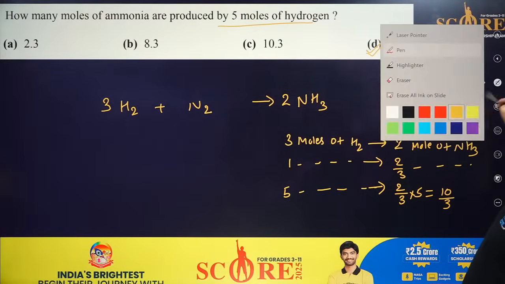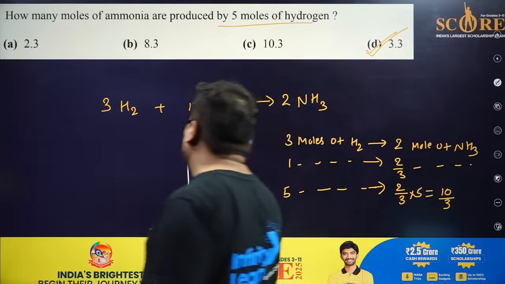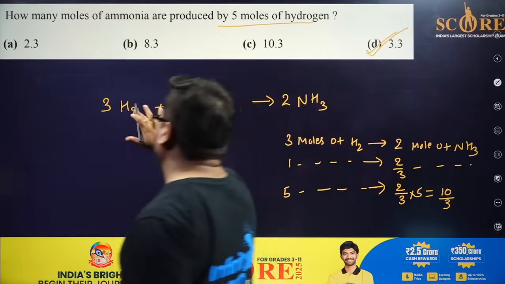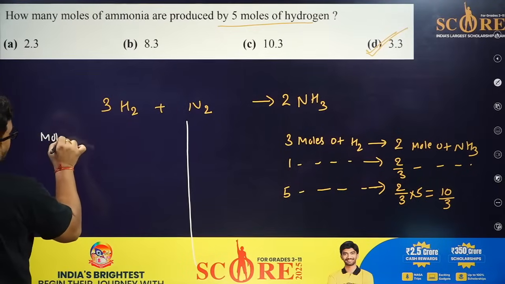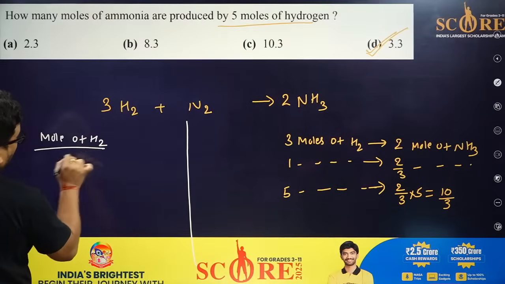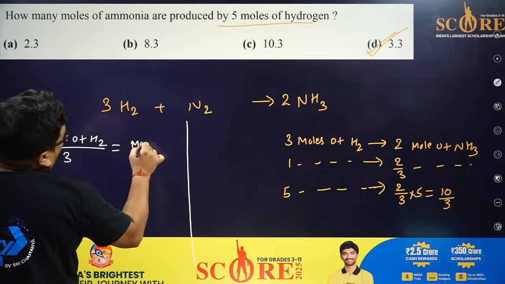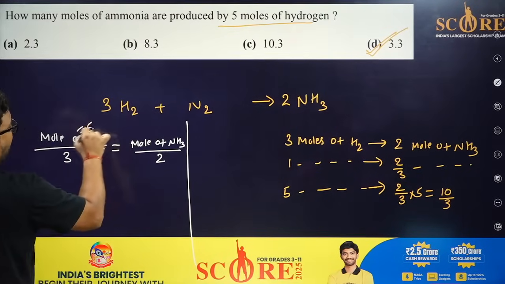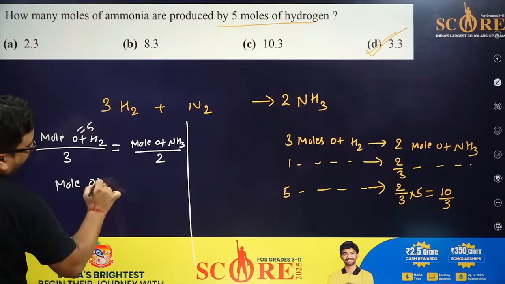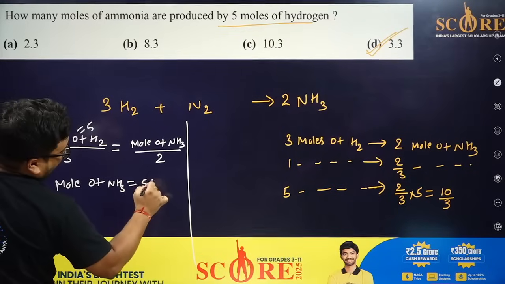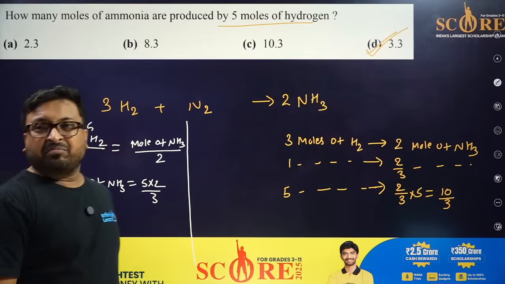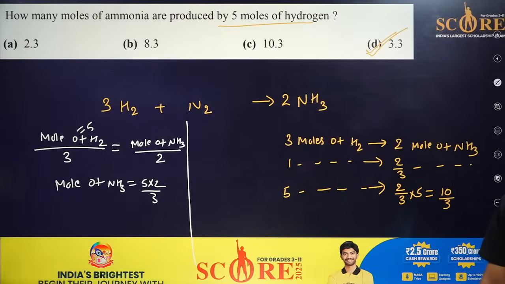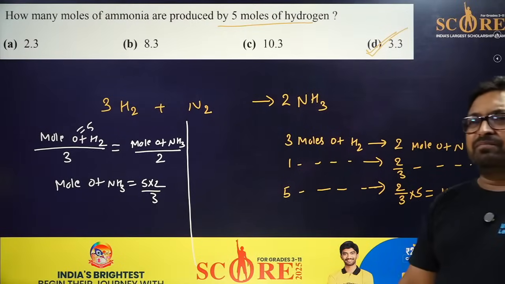Or you can apply mole-mole analysis also. So this is method number 2. When you studied the mole concept for the first time, your teacher must have taught you moles of H2 divided by their coefficient 3 and moles of ammonia divided by 2. This mole is given 5, so moles of ammonia is equal to 5 into 2 by 3, so you will get the same answer. You can do it in any way. Done, everyone? This is very simple.